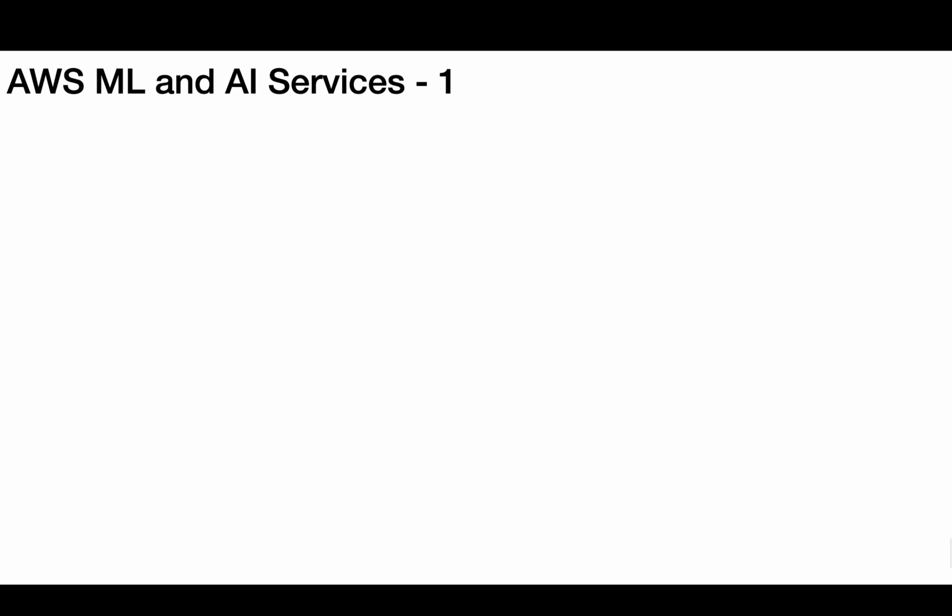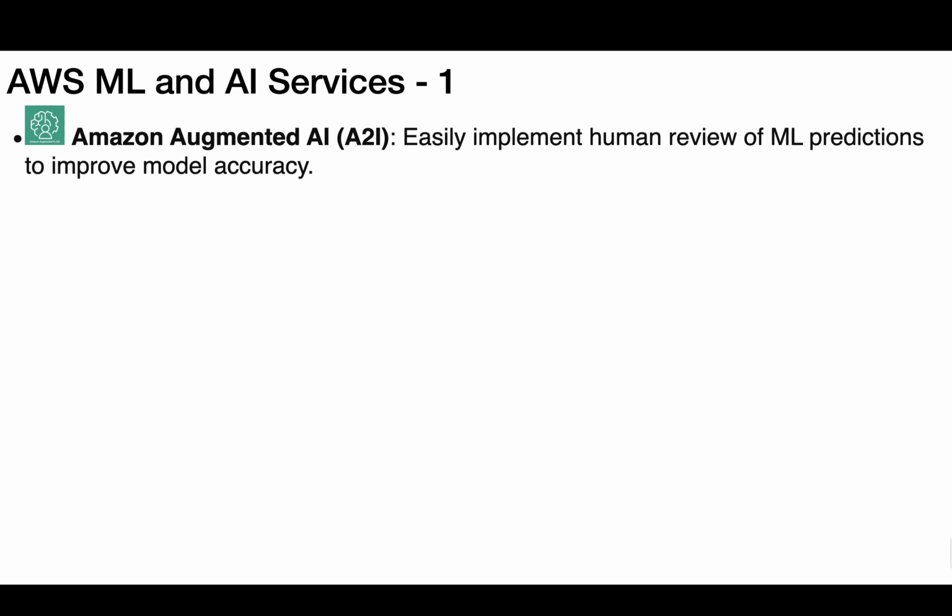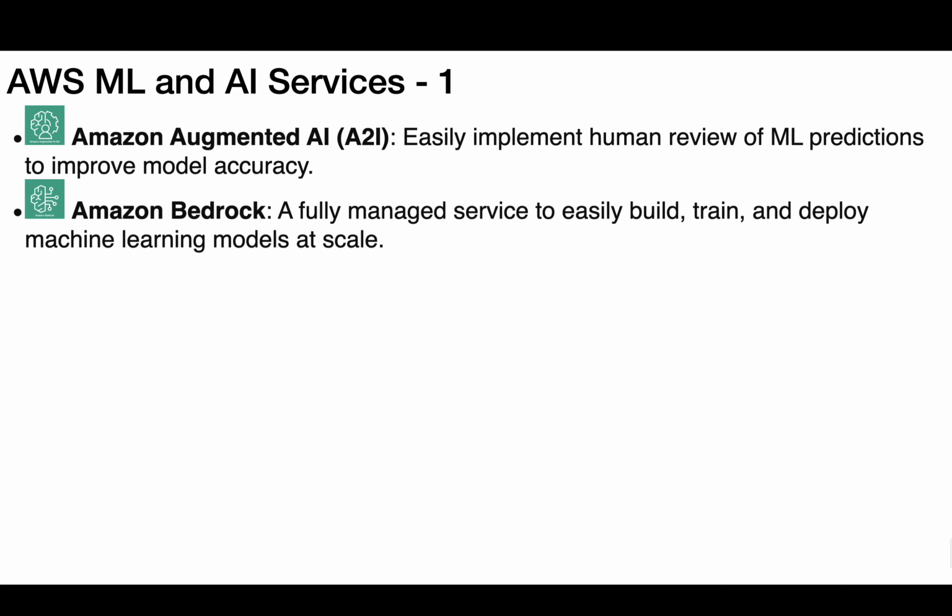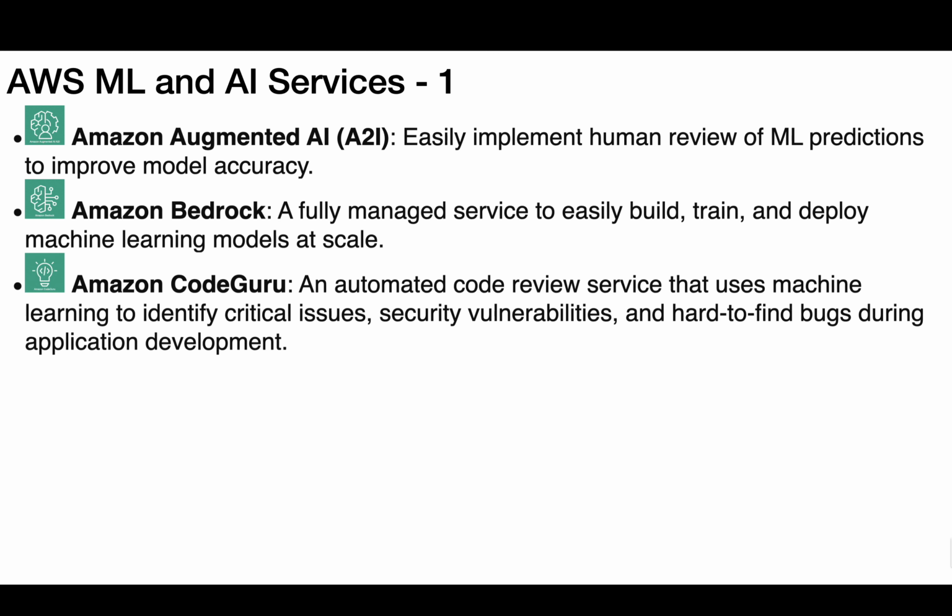AWS ML and AI Services, part 1. Amazon Augmented AI, A2I, easily implement human review of ML predictions to improve model accuracy. Amazon Bedrock, a fully managed service to easily build, train, and deploy machine learning models at scale. Amazon CodeGuru, an automated code review service that uses machine learning to identify critical issues, security vulnerabilities, and hard-to-find